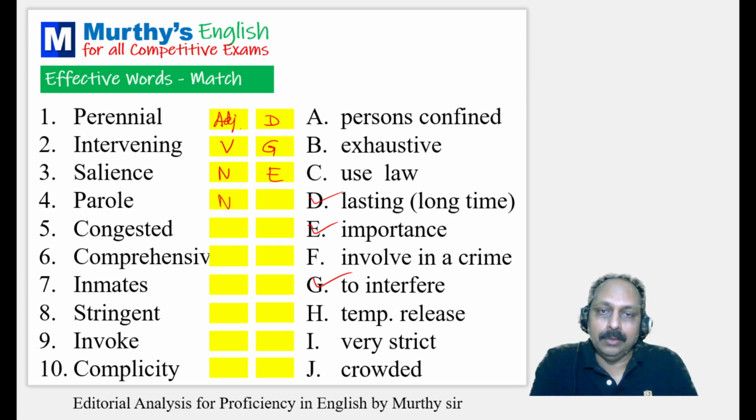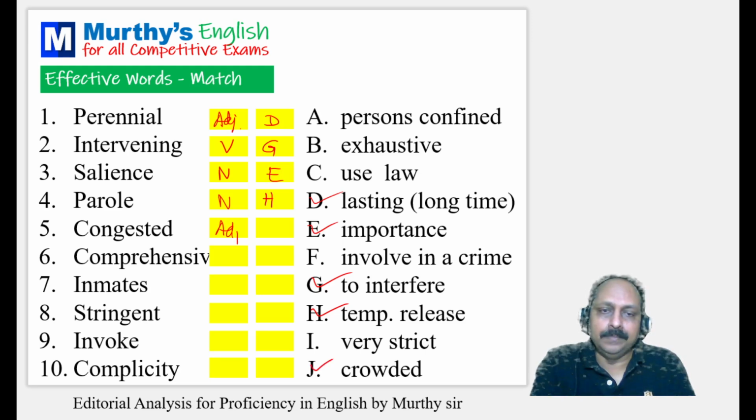Parole, noun. Parole, it goes with crime, prison, jails, inmates. Means what? Temporary release of a prisoner based on his good behavior, temporary or permanent, based on good behavior. Congested, congested room, congested place, congested market. Adjective means what?